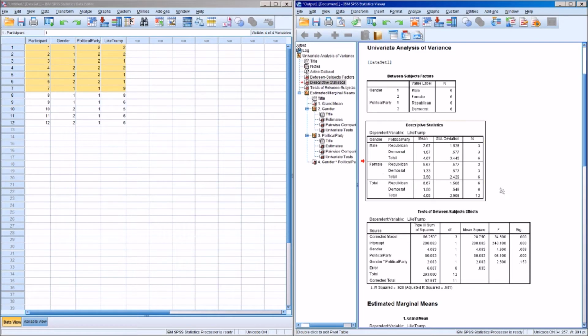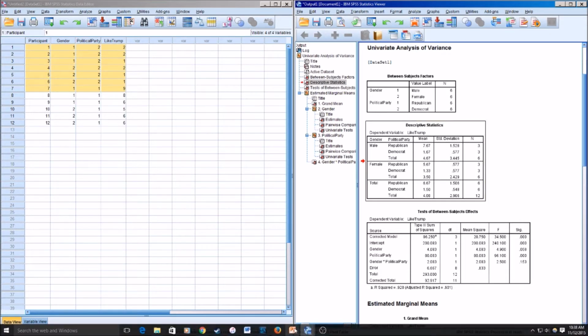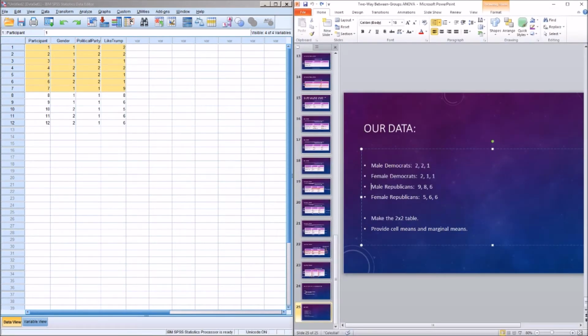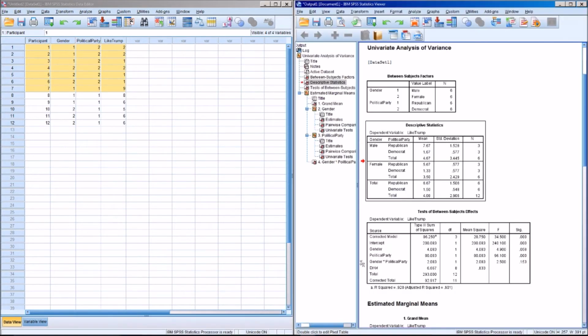So the cells are actually broken down in the descriptives that we have here. And you might remember doing this in class. So what we have is a box for males here, and then it's split up by political party. So this mean of 7.67 represents the mean score of Donald Trump liking for male Republicans. They scored a 7.67. And all the way over here, we can see that there were 3 male Republicans, which is also consistent with this. We've got our 3 male Republicans there. So cool. We're looking good so far.